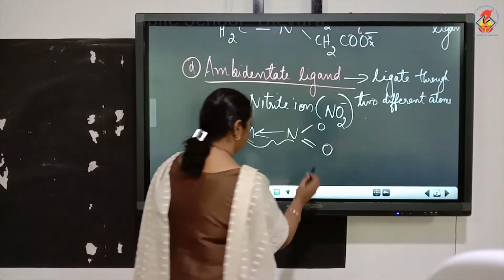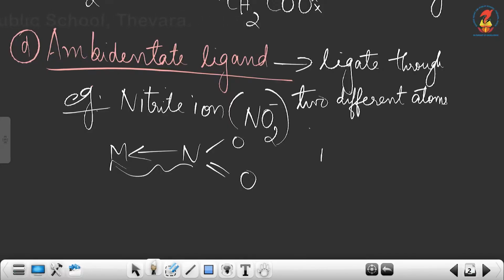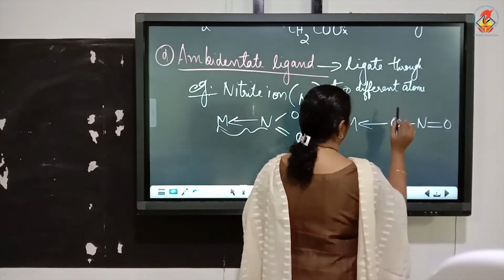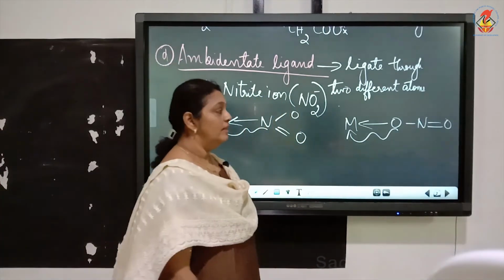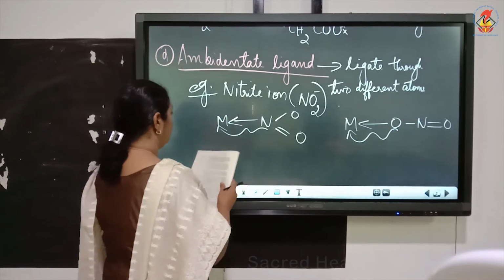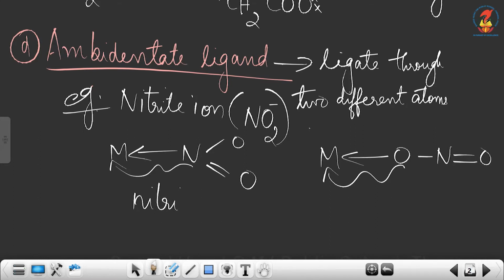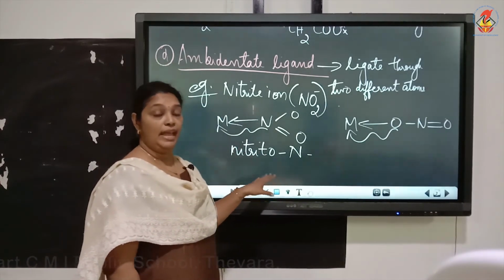And if the linkage is through oxygen, the single bonded oxygen, then we can show O, single bond and double bond O. And it is very clear that the oxygen is donating electron to the metal. Now, here, since the linkage is through nitrogen, we name it as nitrito N.